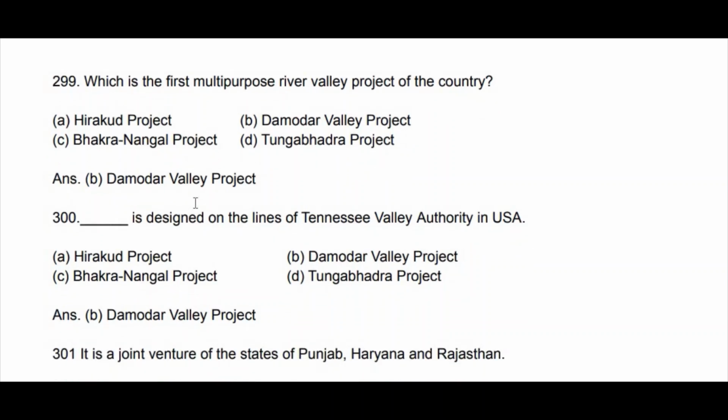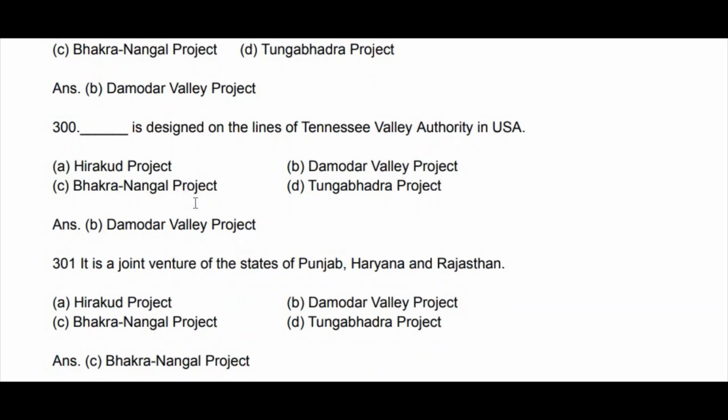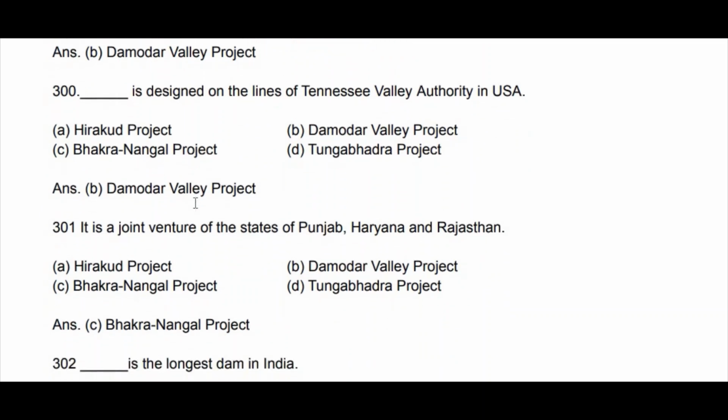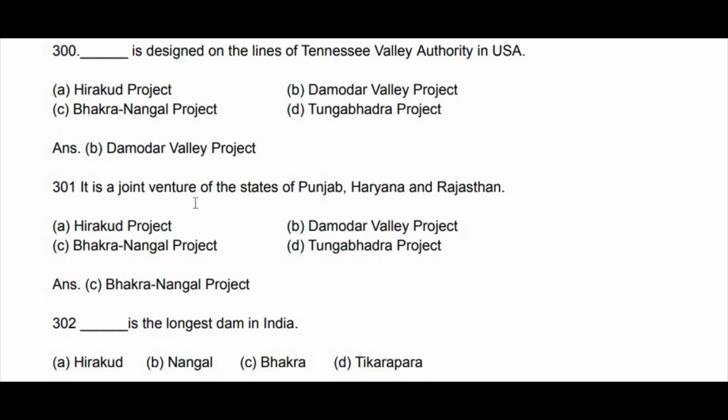Next, the joint venture of the states of Punjab, Haryana and Rajasthan: Hirakud project, Damodar Valley project, Bhakra Nangal project, or Tungabhadra project? It is Bhakra Nangal project. Which is the longest dam in India?